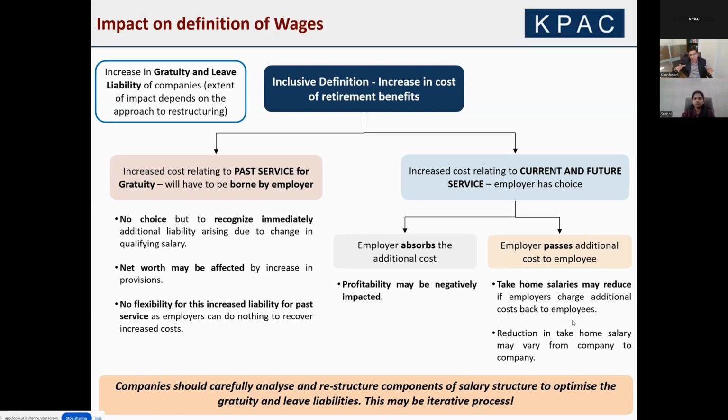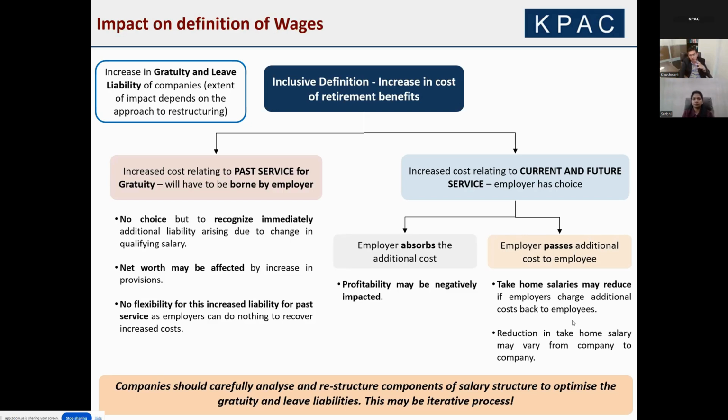so as to balance the impacts on the cost to the company as well as the take-home salaries of the employees. Of course, you also have to keep in mind, in any restructuring, what will be the one-off hit of past restatement that will come to your balance sheet. So essentially, this is an iterative process, and if you're restructuring your compensation packages, then you should consider various alternatives and implications of each from various perspectives, from your balance sheet and P&L perspective, but also from the employees' perspective.